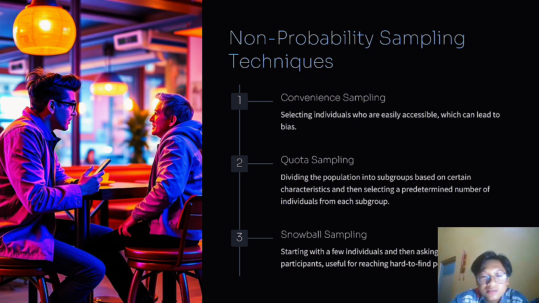Number three, snowball sampling. Starting with a few individuals and then asking them to refer other participants, useful for reaching hard to find populations.